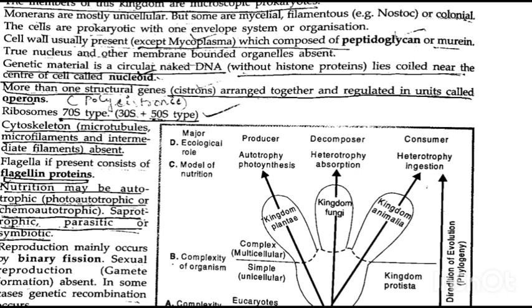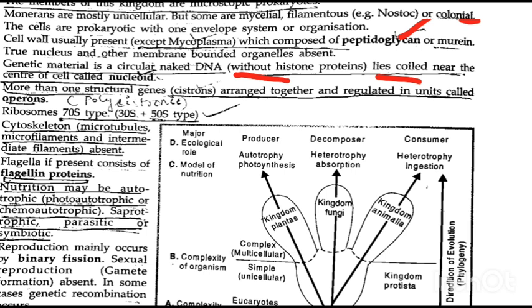Except Mycoplasma, mostly all have a cell wall, which is composed of peptidoglycan or murein. True nucleus and other membrane bound organelles are totally absent, so these are prokaryotes. Genetic material is circular, naked DNA. What is the meaning of naked DNA? That means without histone proteins. This naked DNA lies coiled near the center of the cell, called the nucleoid region.